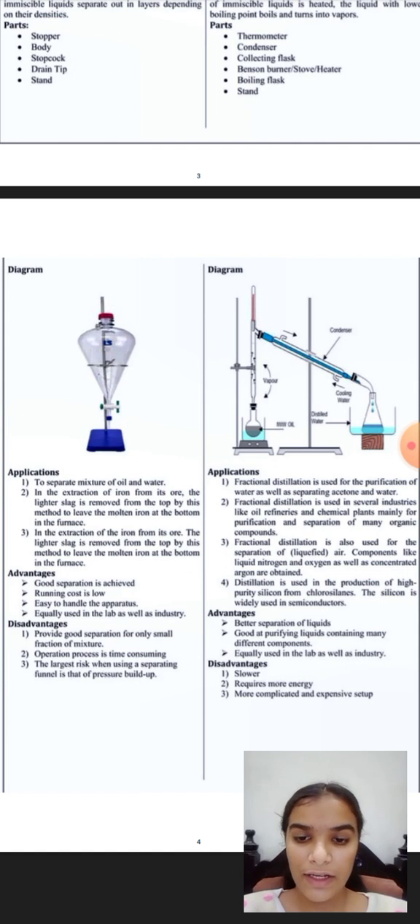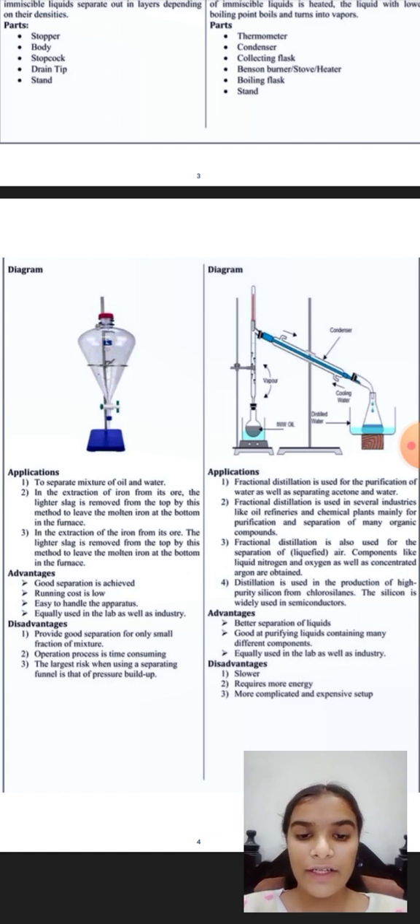Disadvantages of the funnel: it provides good separation for only a small fraction of mixtures. The operation process is time consuming. The largest risk when using a separating funnel is that of pressure buildup.